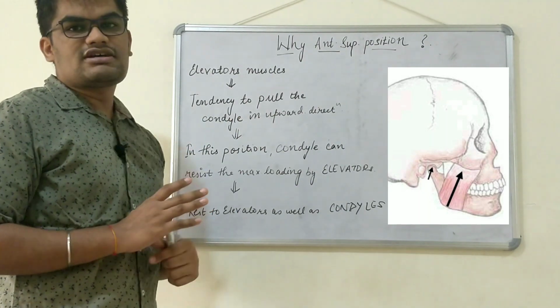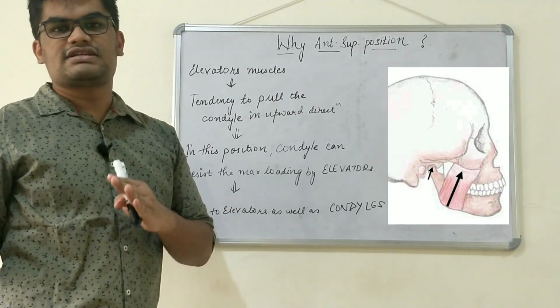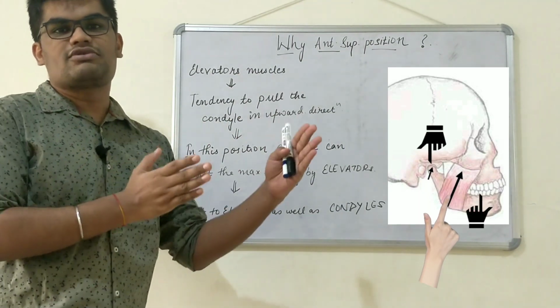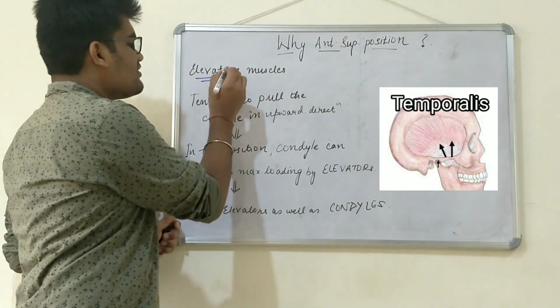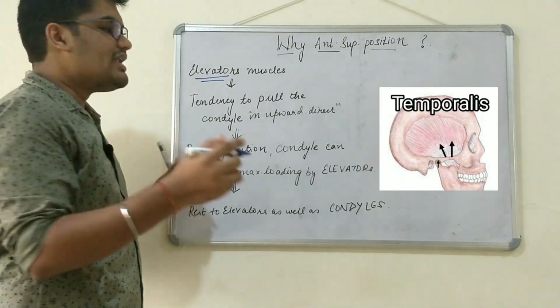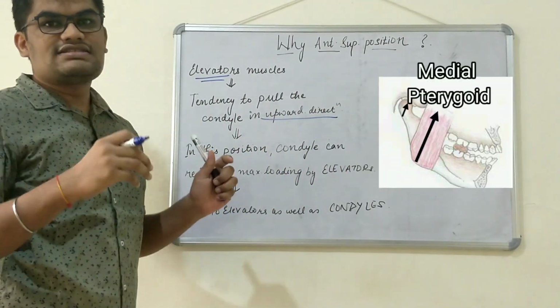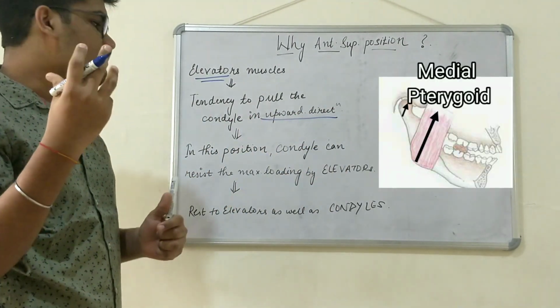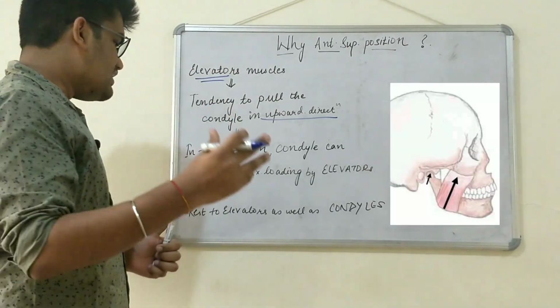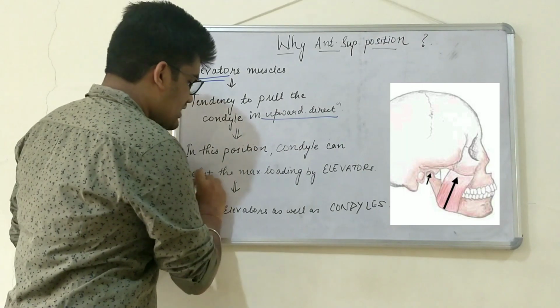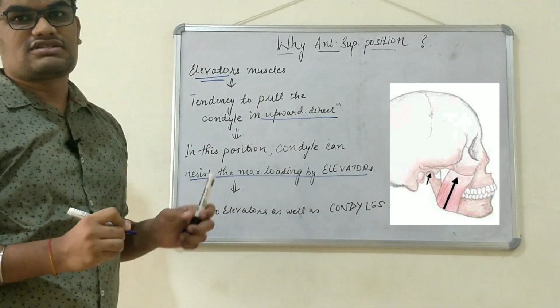These elevator muscles are present in between the teeth and the temporomandibular joint. They always have a tendency to pull the condyle in an upward direction. As they have a tendency to pull the condyle upward, the condyle in the centric relation position has a tendency to resist the maximum load of the elevator muscles.